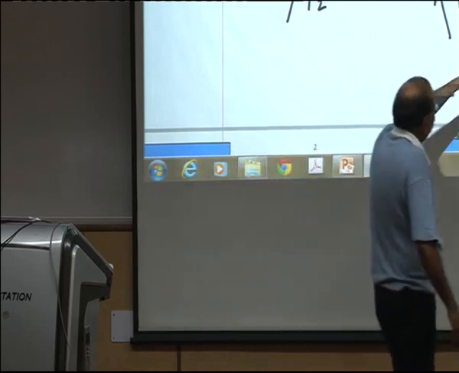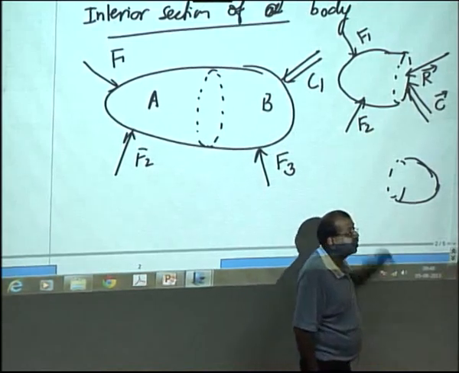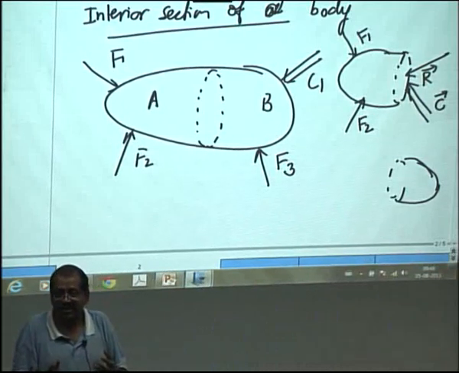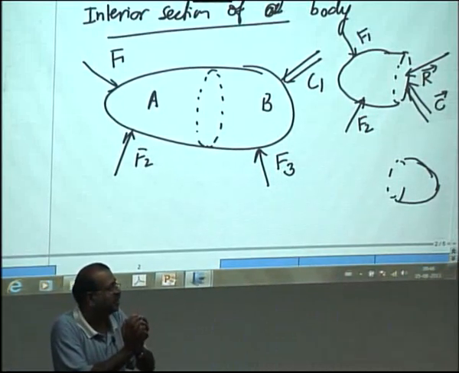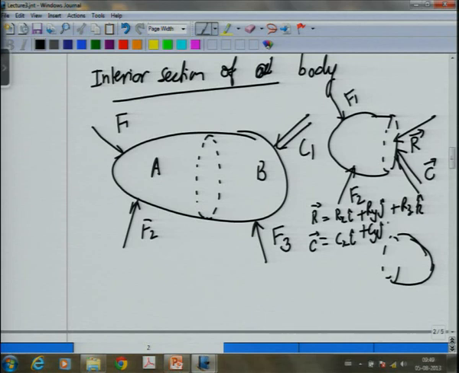But what will happen when I draw the free body diagram of this part? Is there a relation with the first part? The reactions will be equal and opposite, so that when I club the two things together, I should get a 0. So, when I draw the free body diagram, R is a general force Rx i plus Ry j plus Rz k, and C is equal to Cx i plus Cy j plus Cz k.